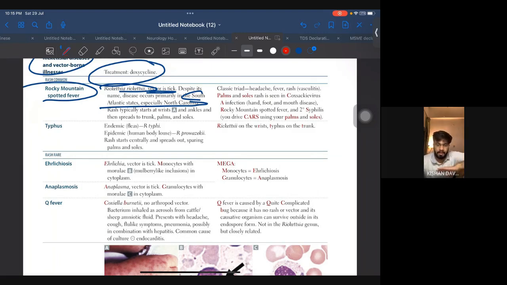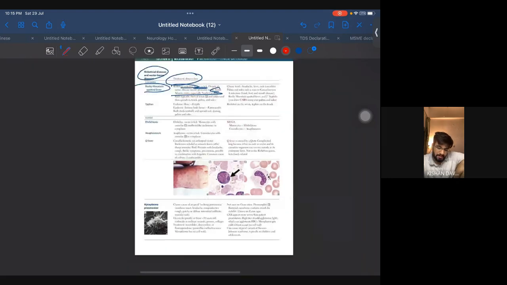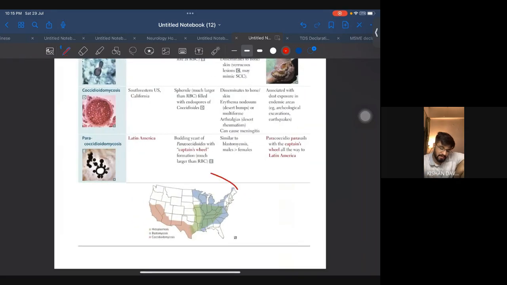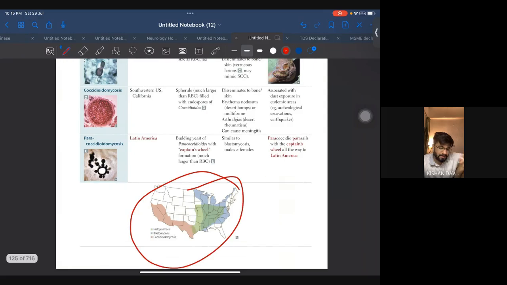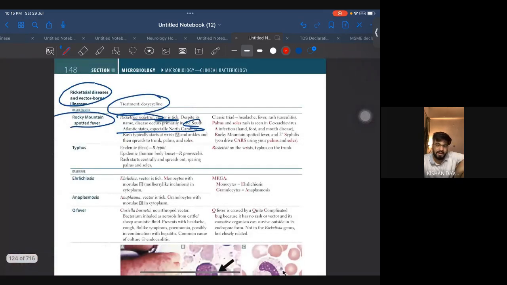In fungi, there are so many cases based on the location. Okay, so the location has to be clear, and in the next page, while doing the fungi, they have given this. So this is important, and just try to remember where the Rocky Mountains are and where North Carolina is and everything.